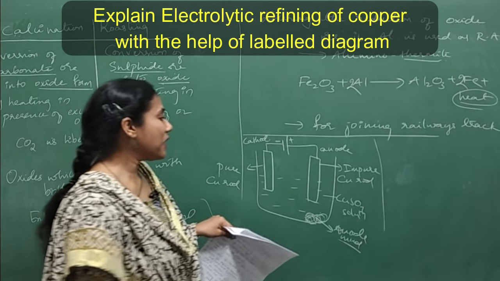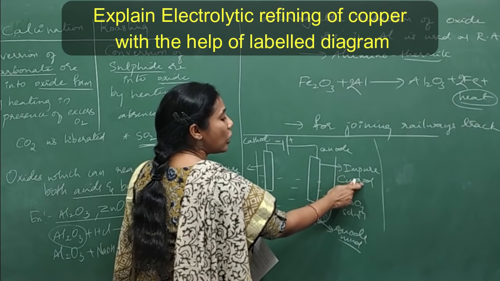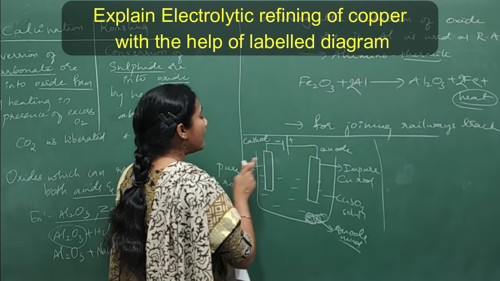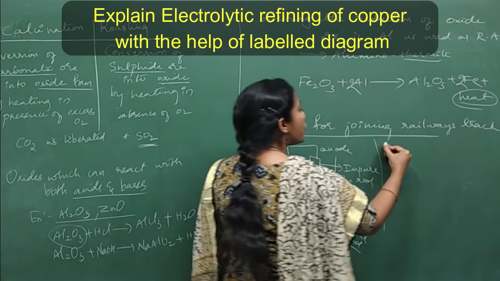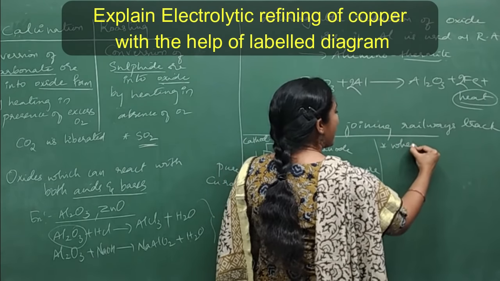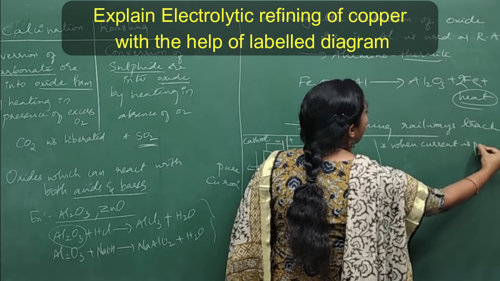So they can ask you its explanation also. So what you can write here, first you mention impure copper rod is taken as anode, pure copper rod is taken as cathode. Okay, so when electricity is passed, or when current is passed, what will happen?